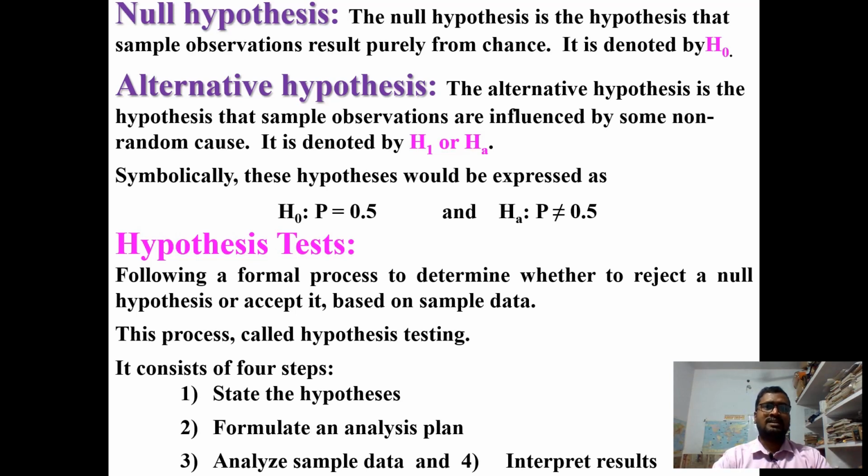So what is the null hypothesis? The null hypothesis is the hypothesis that the observation arises purely from chance, and it is contrasted with the alternative hypothesis. How is a hypothesis tested? The following formal process is used to determine whether to reject or accept a null hypothesis, based on sample data. This process is called hypothesis testing.